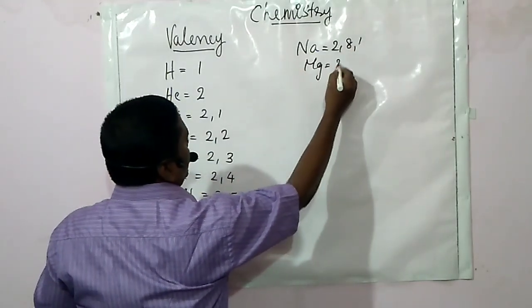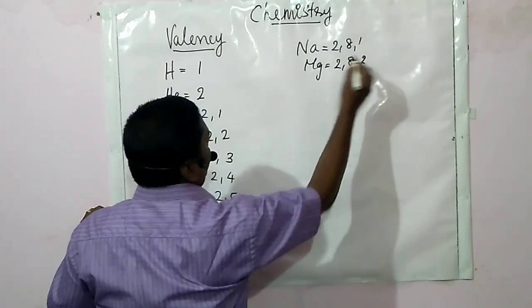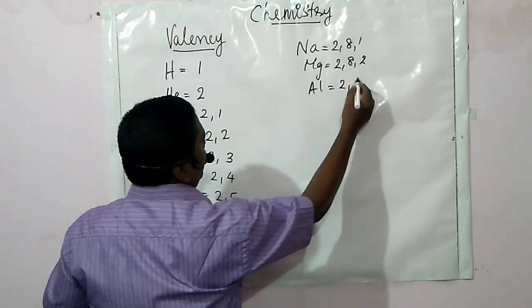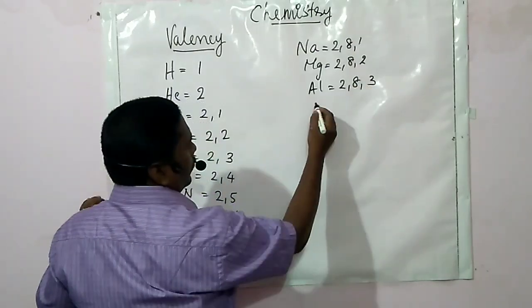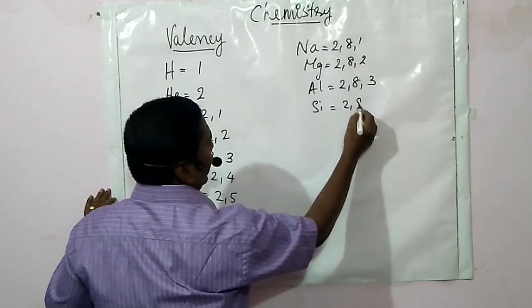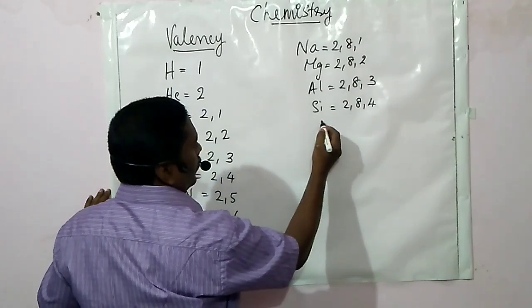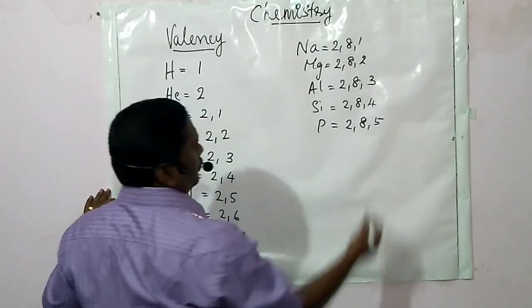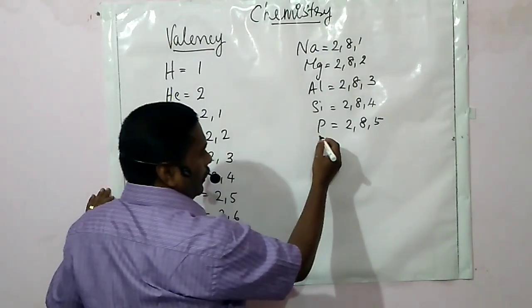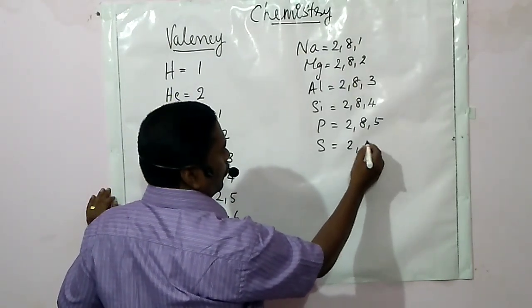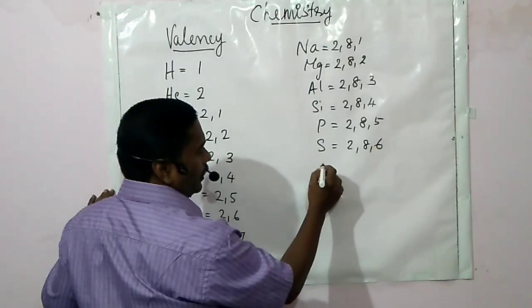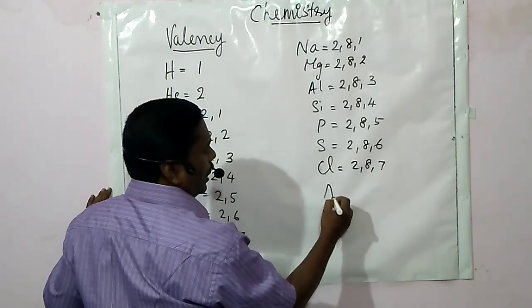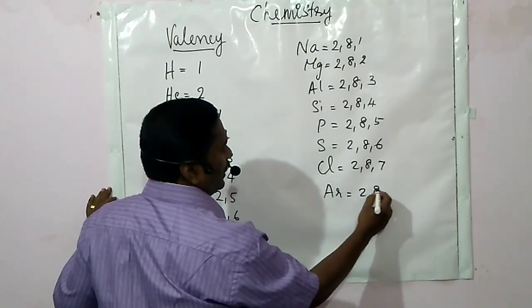Magnesium, 2, 8, 2. Aluminium, 2, 8, 3. Silicon, 2, 8, 4. Phosphorus, 2, 8, 5. Then sulfur, 2, 8, 6. Then chlorine, 2, 8, 7. Argon, 2, 8, 8.